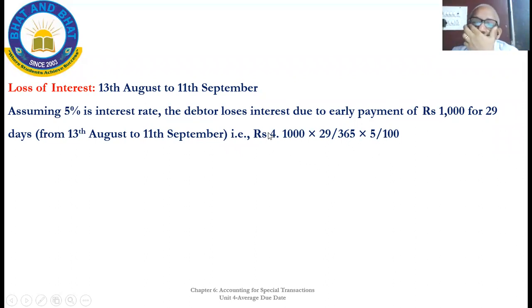This rupees 4 is the answer for that. If you simplify this, 1000 into 29 divided by 365 into 5 by 100, you can do it also in your paper and pen, or with a calculator. It comes to 4 rupees.